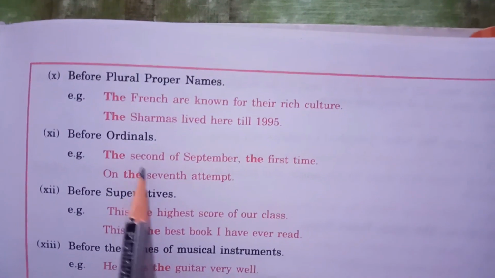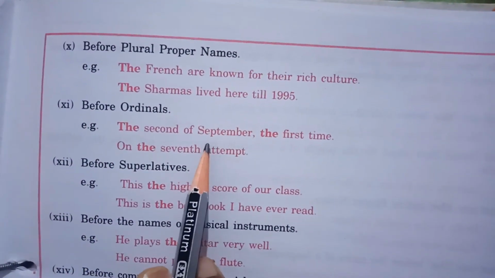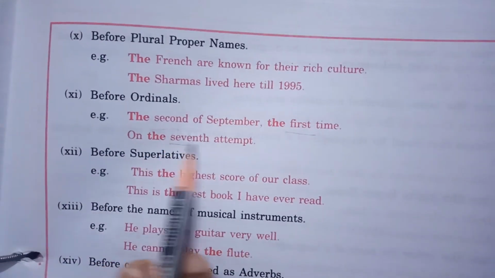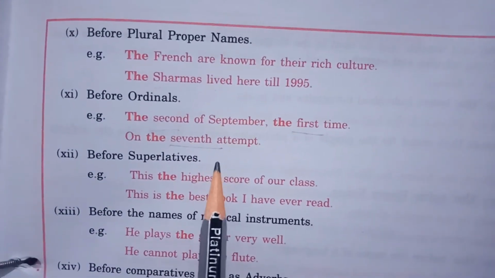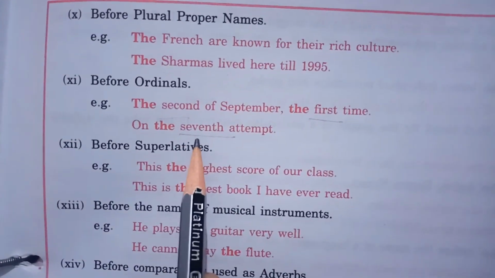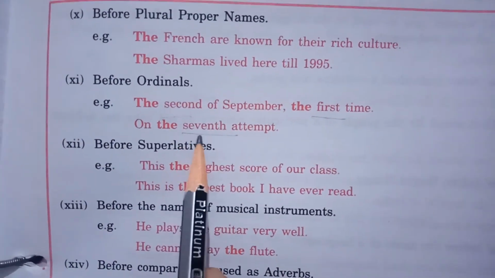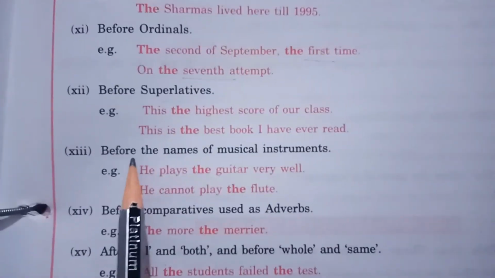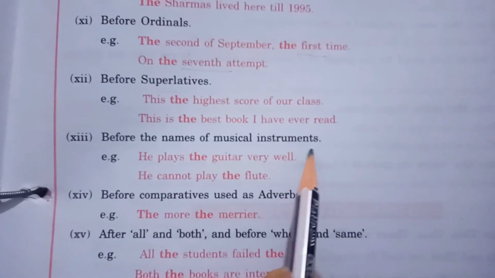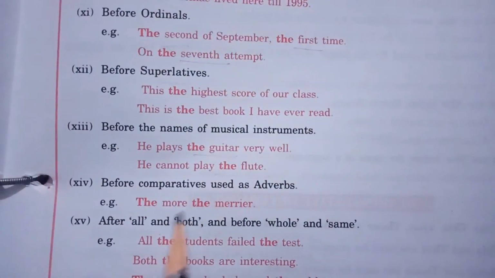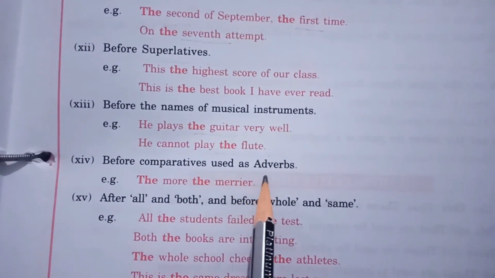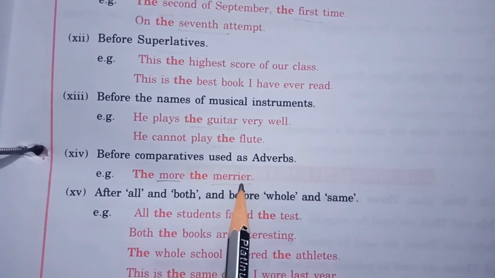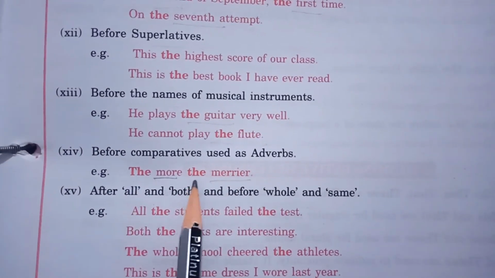Before ordinals, like the 2nd of September, the first time, on the 7th attempt. Second, first, 7th, these are what? Ordinal numbers, as I taught you in adjectives. So before the ordinal numbers we are using the. This point is repeated before superlatives. Before the names of musical instruments, the guitar, the flute. Before comparatives used as adverbs. Wherever in the sentence the comparatives are used as an adverb, there we are using article the.